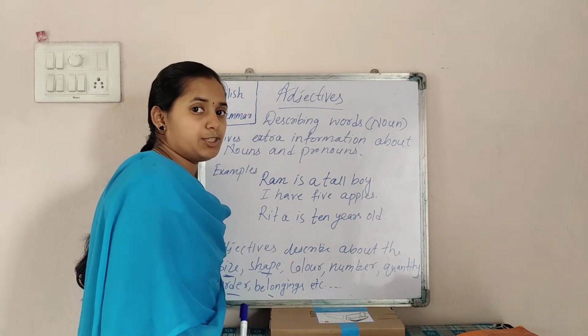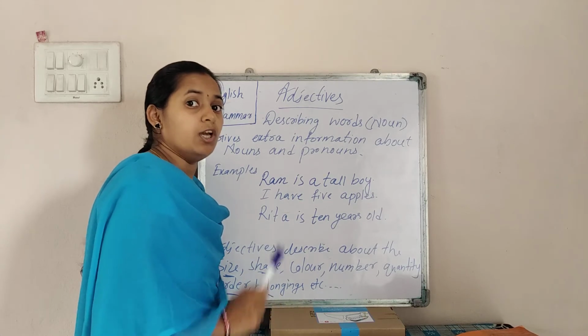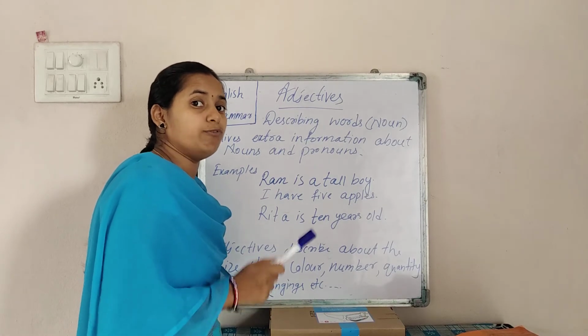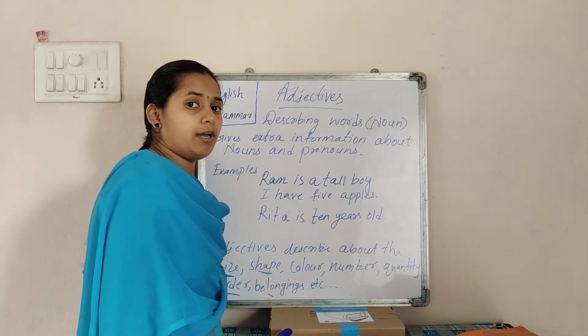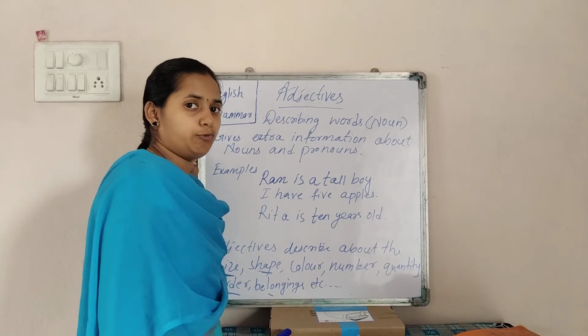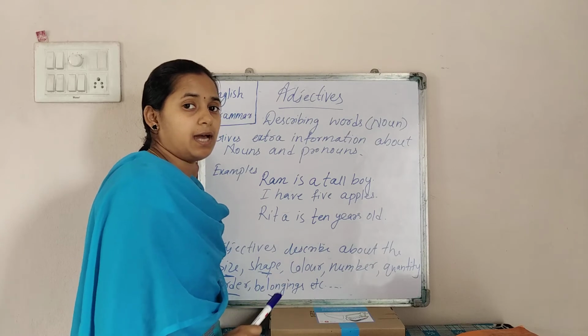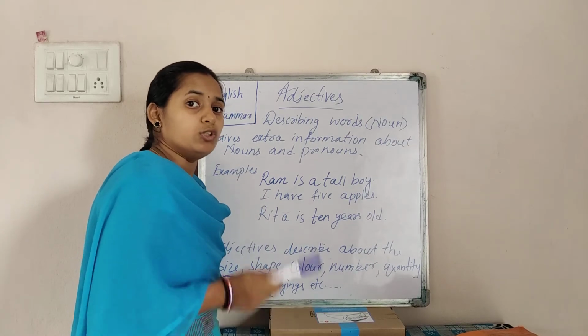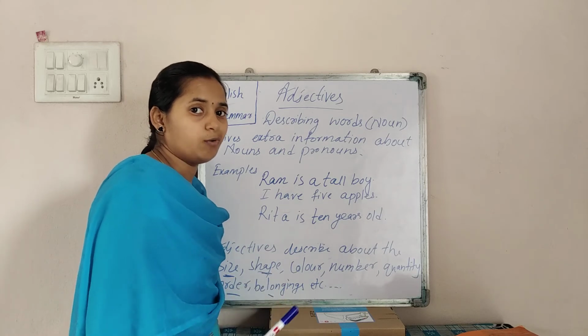Always remember that whenever you are finding the adjective in a sentence, find the noun first, then go for the adjective. Why? Because if you are able to find the noun, it will be easier to find the adjective, since adjectives are the describing words for the noun.